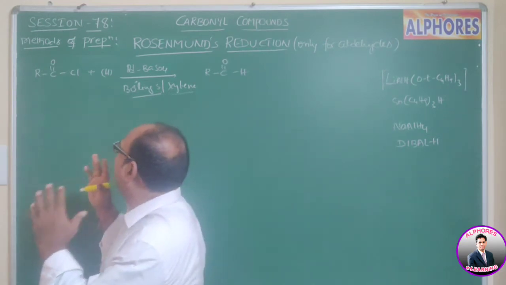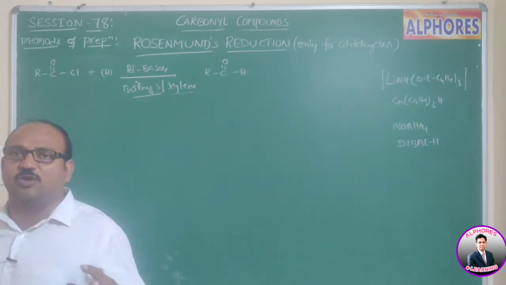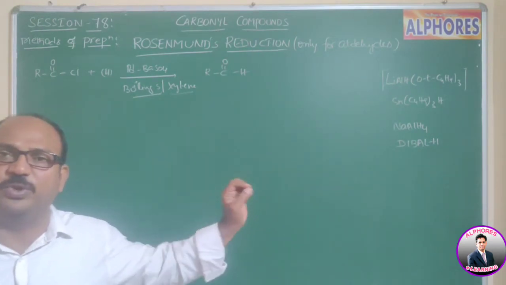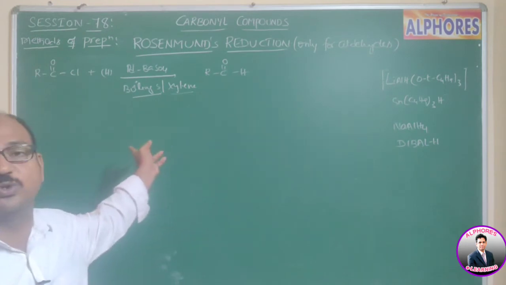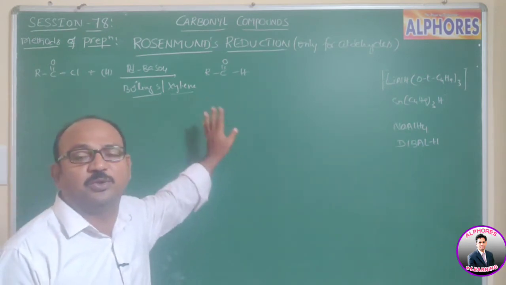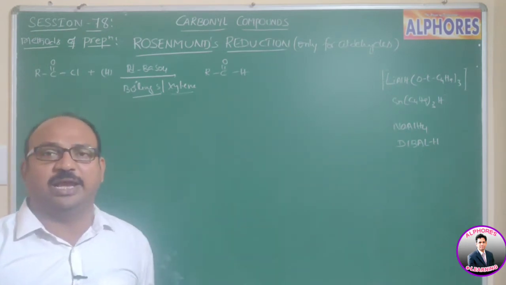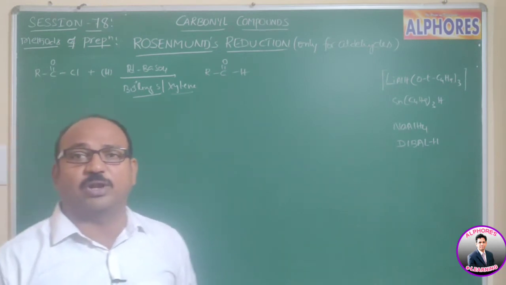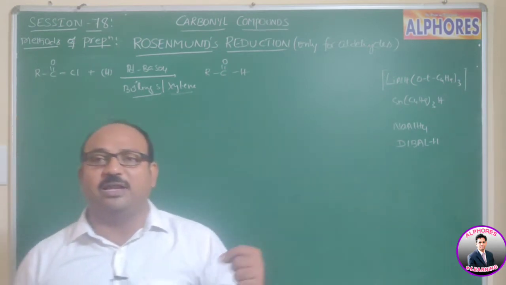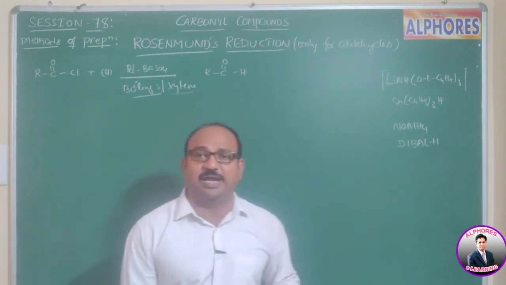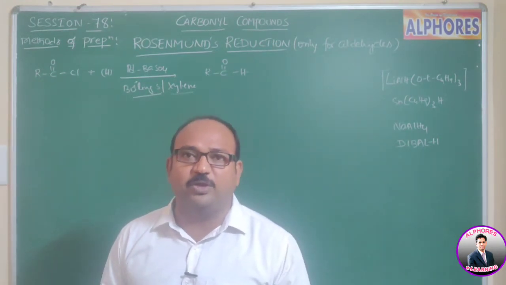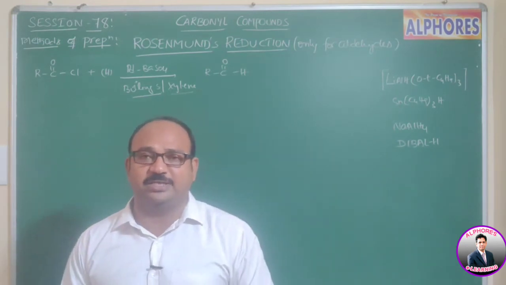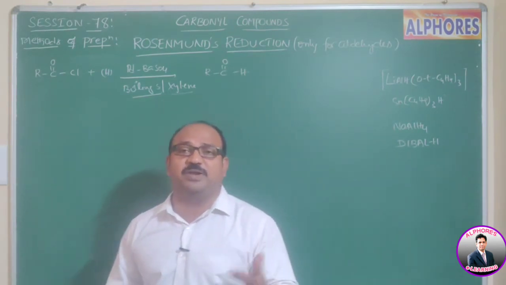Now here, from acid chlorides, by Rosenmund's reduction, we can prepare aldehydes. Can we prepare any ketone here? Here there is no scope for preparing any ketone. So we can prepare only aldehydes. But from this acid chloride, we can also prepare aldehydes by using controlled reduction, by using bulky reducing agents, which we discussed in previous sessions.